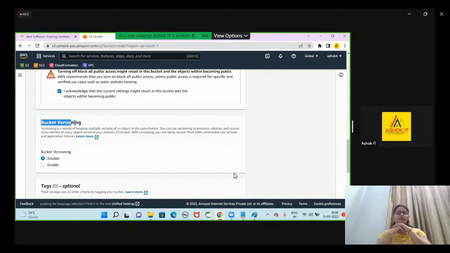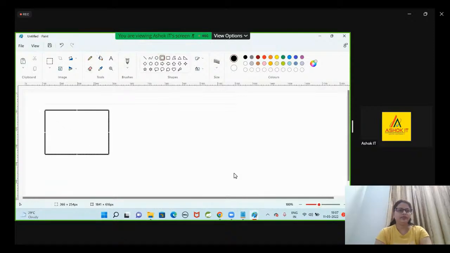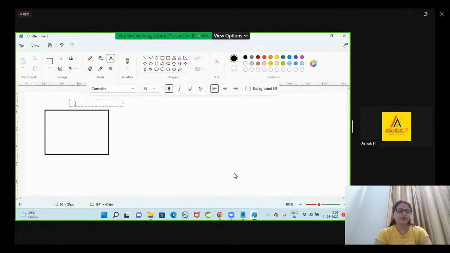What is the meaning of bucket versioning? Versioning is a means of keeping multiple variants of an object in the same bucket. Simple example: I'm going to create one S3 bucket.